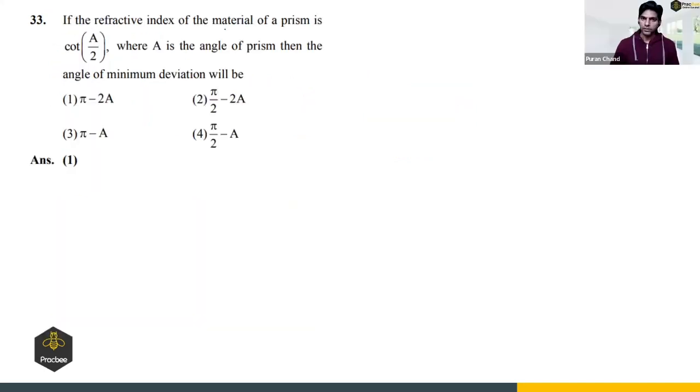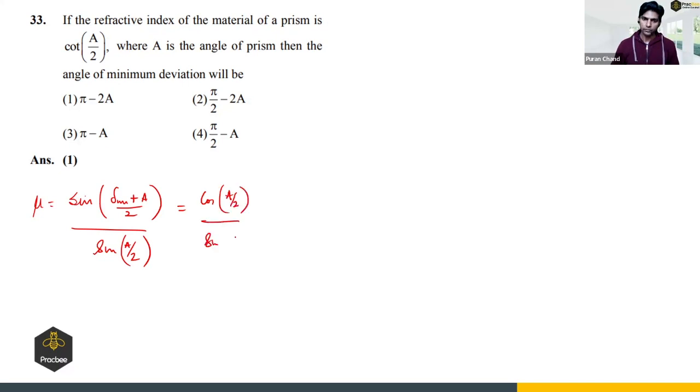If the refractive index of the material of a prism is cot A by 2, where A is the angle of prism, then the angle of minimum deviation. So we have given refractive index, right? What is the formula of refractive index? It is mu equals sine of (delta minimum plus A) by 2 divided by sine A by 2. Is it clear? And mu is given as cot A by 2, which can be written as cos A by 2 divided by sine A by 2. Now this sine A by 2 will get cancelled out.